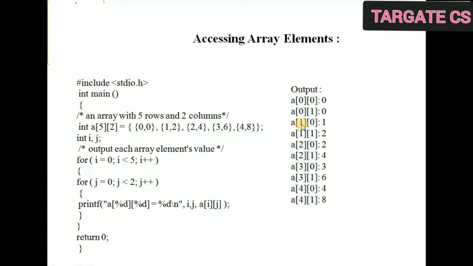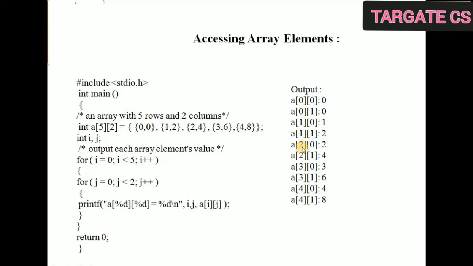Next time the value of i would be 1. So for i equal to 1, again j will vary as 0 and 1. For i equal to 1, first time the value of j is 0, so a[1][0] is this one, 1. Again a[1][1] is 2. After this i will be incremented to 2.